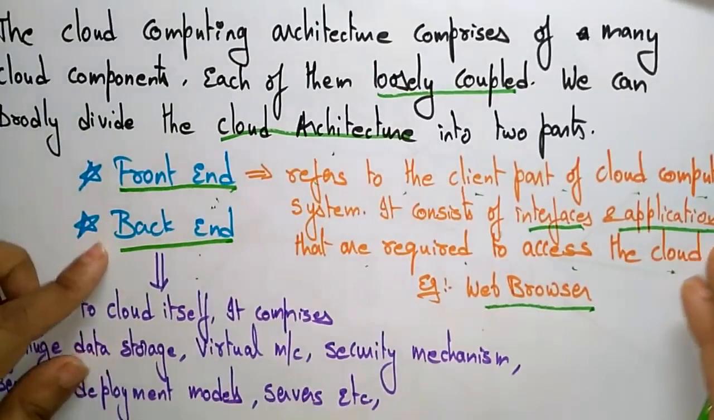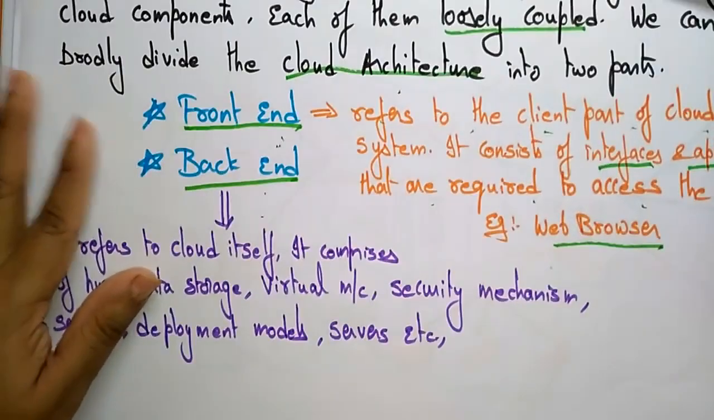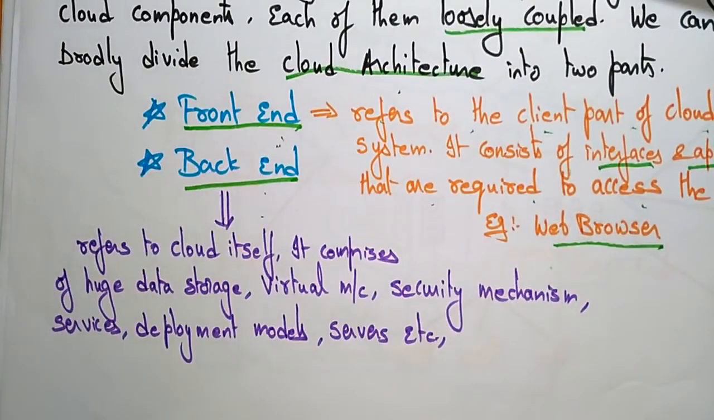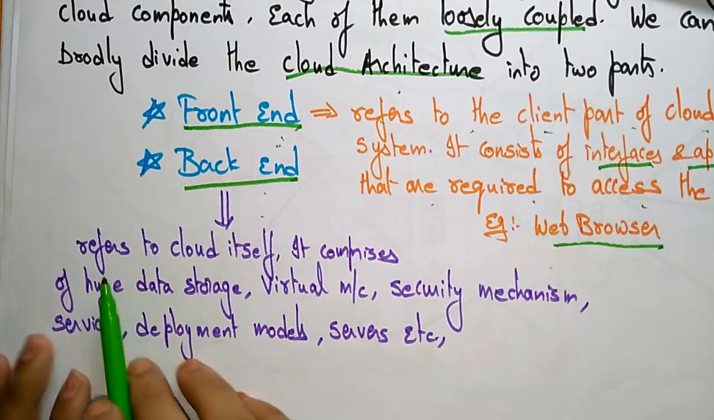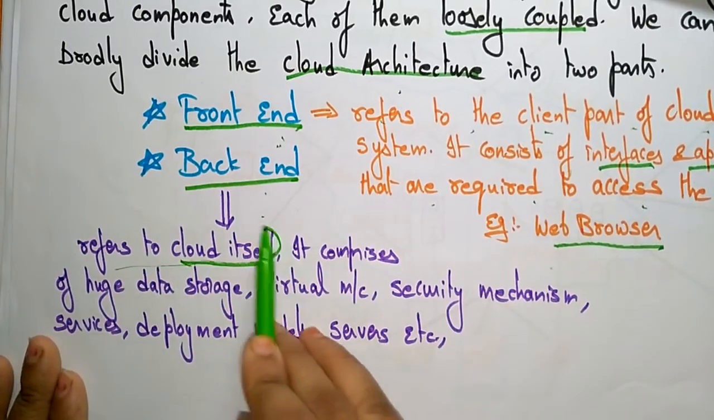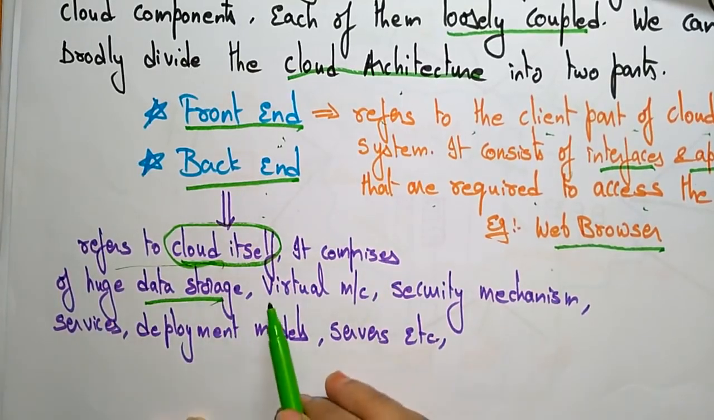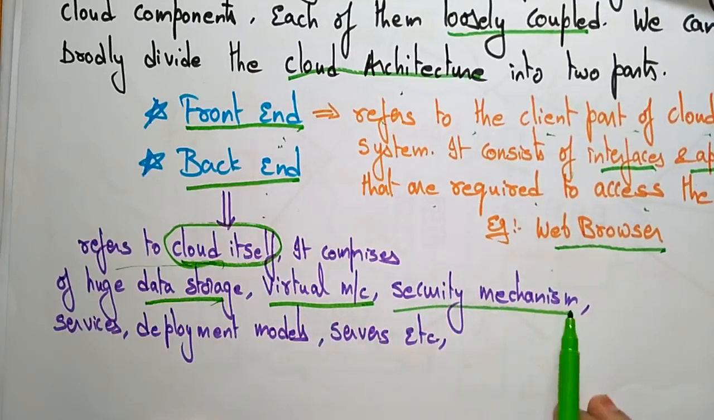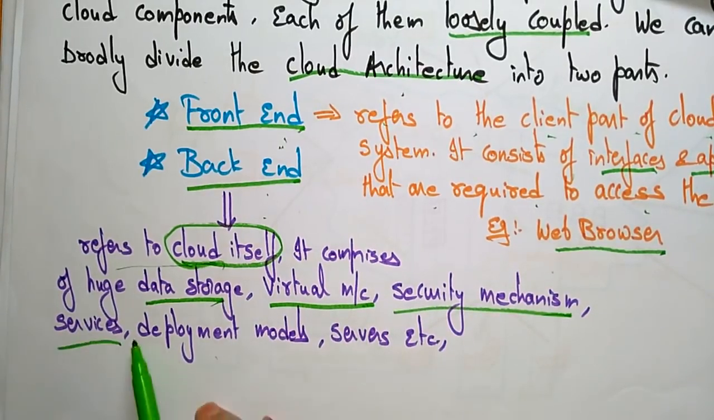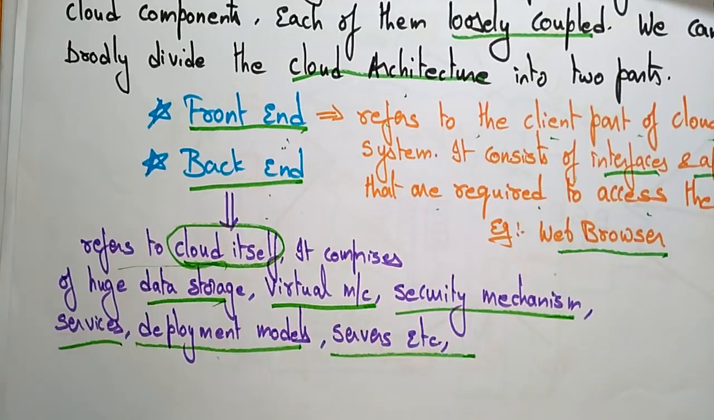Now coming to the back end, what exactly does the cloud architecture consist of at the back? The back end refers to the cloud itself. The cloud itself is the back end. It comprises huge data storage, virtual machines, security mechanisms, services, deployment models, servers, etc. So many things are present in the cloud itself, and everything comes under the back end.